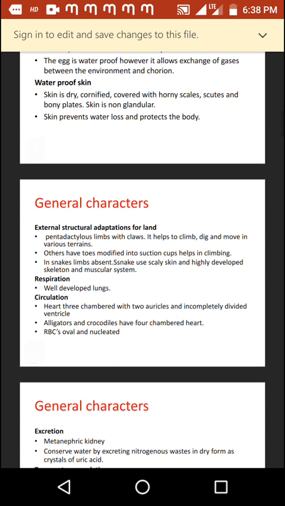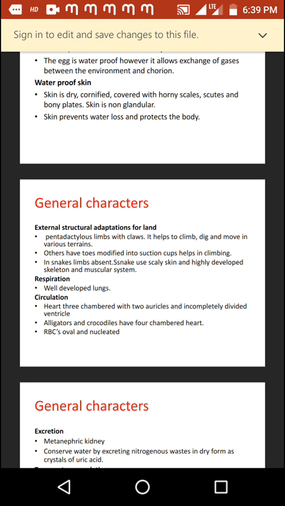The next important character is external structural adaptations for land. These animals have pentadactylous limbs with claws. Pentadactylous means the limbs have five digits or toes, which have claws. It helps the animal to climb, dig, and move in various types of terrains. Others have toes modified into suction cups, which help in climbing.